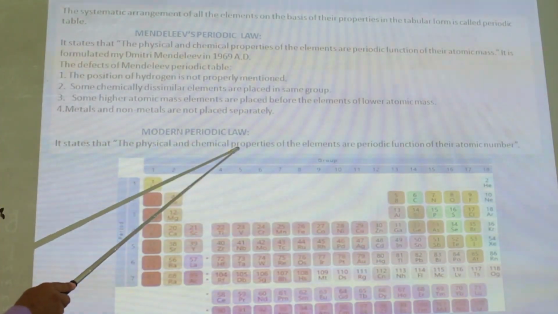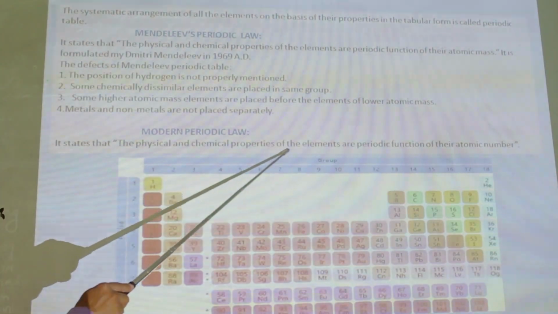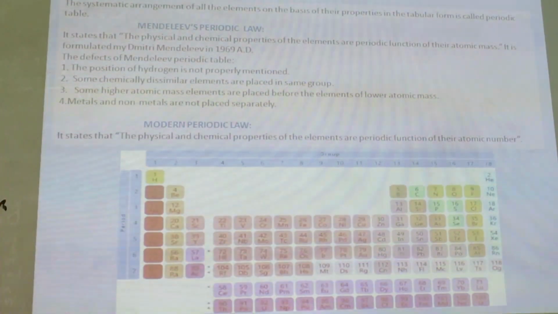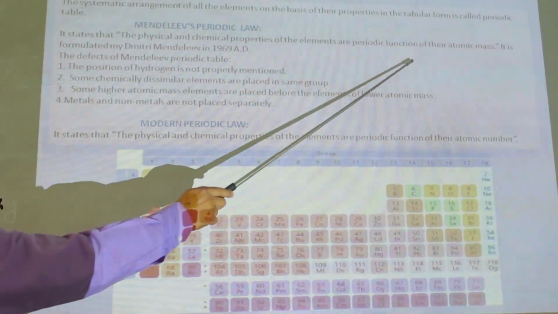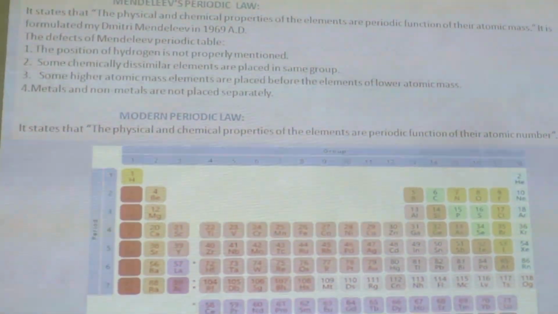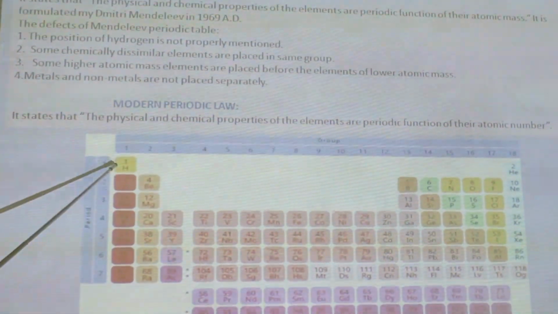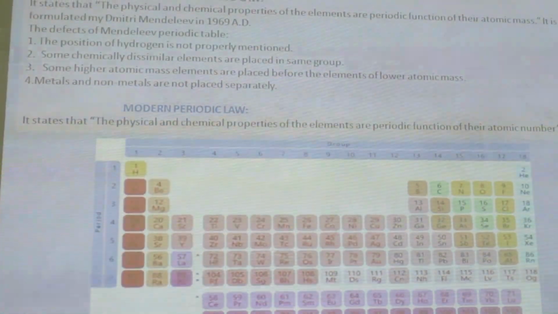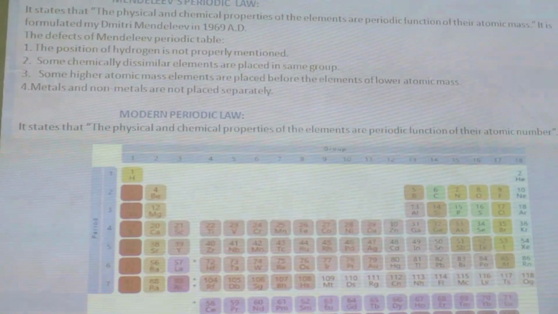Modern periodic law states that the physical and chemical properties of the elements are periodic functions of their atomic number. In Mendeleev's law it was according to mass, but here it is according to atomic number. In the periodic table there are 7 periods and 18 columns, and these 18 columns are divided into 8 groups.